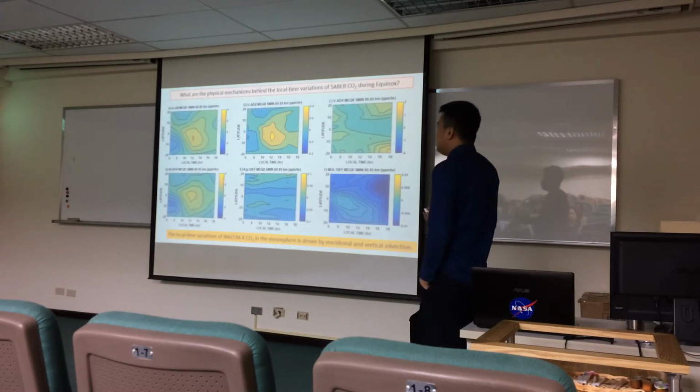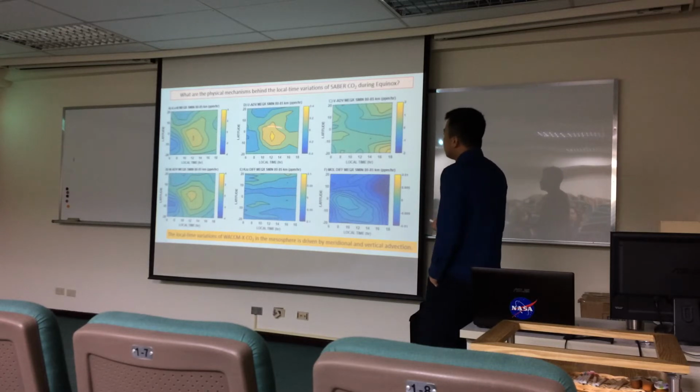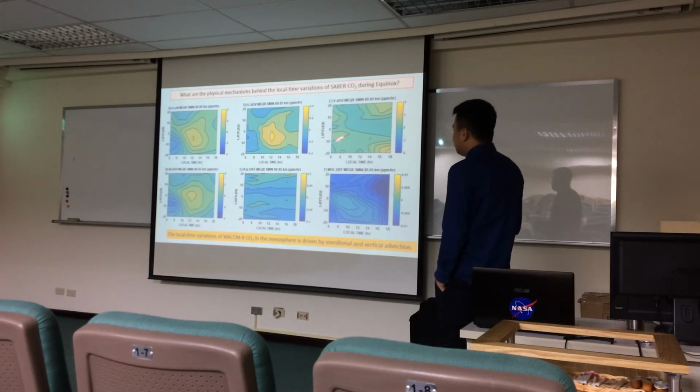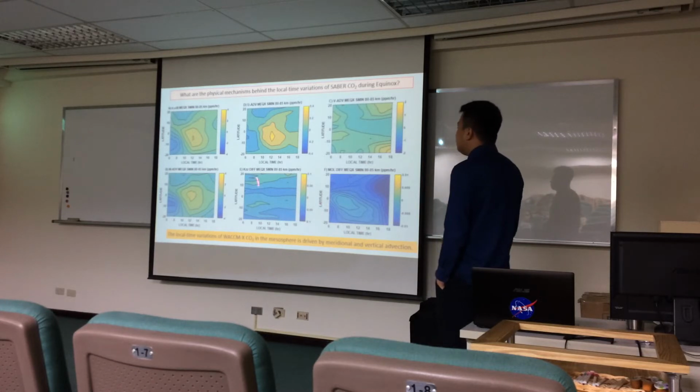So here, this is the mesosphere. This is the local time variation of CO2 in the mesosphere simulated by WACCM-X, the same as the one I showed earlier, but now shown as a time derivative. This is the contribution to that of zonal advection, meridional advection, vertical advection, eddy diffusion, and molecular diffusion. First, comparing the advective and diffusive processes, we find that the magnitudes of the diffusion processes, plus or minus 0.1 and plus or minus 0.01 for molecular diffusion, are quite lower compared to the advective processes, which are plus or minus 4, plus or minus 2, and plus or minus 0.4. So we can immediately remove the diffusive processes as dominating mechanisms.